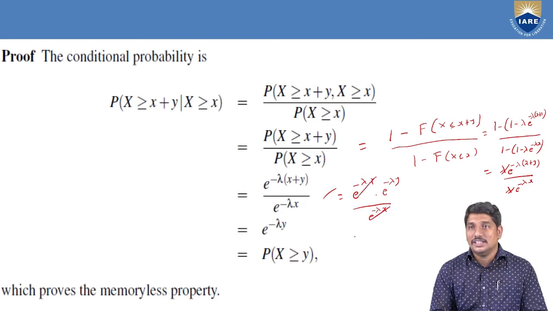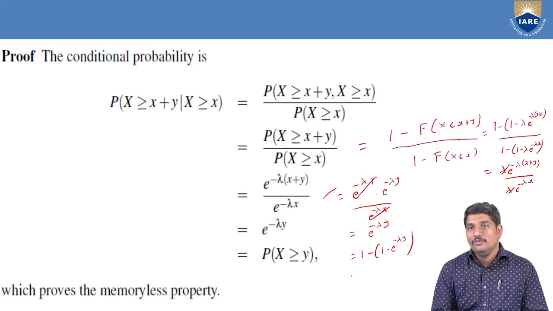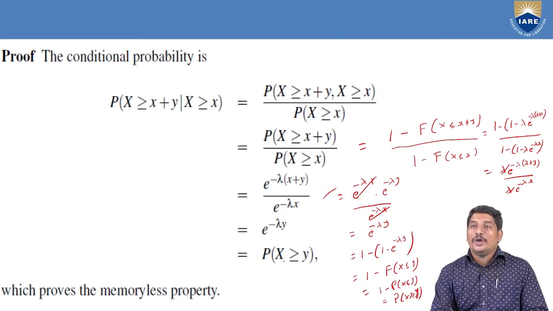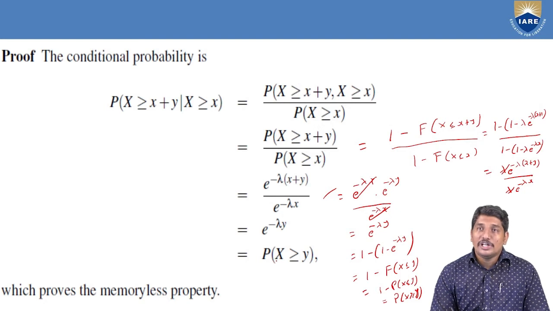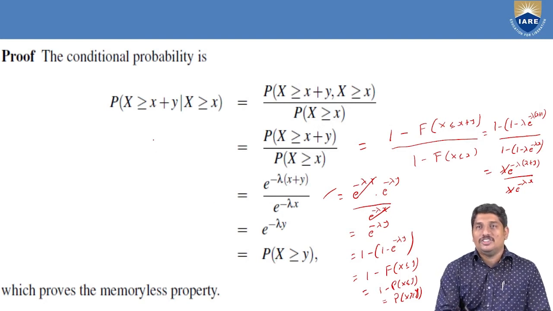Automatically this will be cancelled, and we arrive at e power minus lambda y, which can be written as 1 minus F of X less than or equal to y, which is nothing but 1 minus P of X less than or equal to y, which is nothing but P of X greater than or equal to y. Okay, so this is the way we prove the memoryless property of exponential distribution.